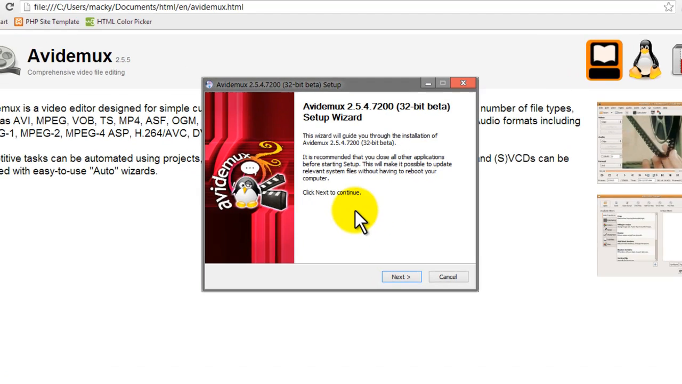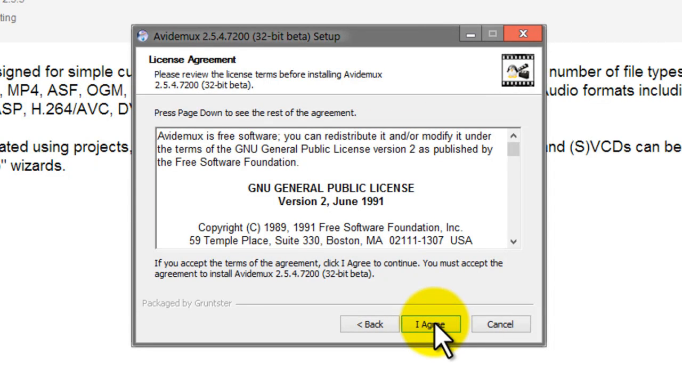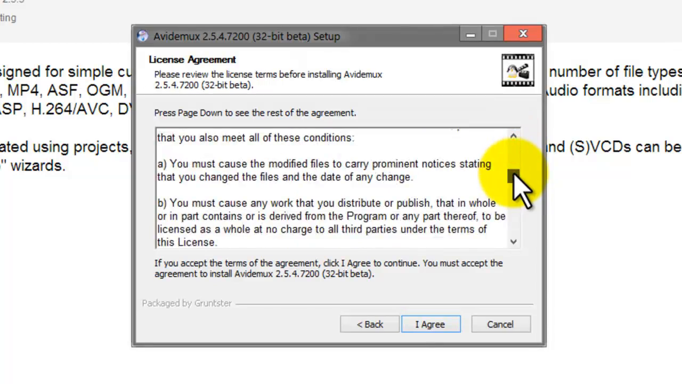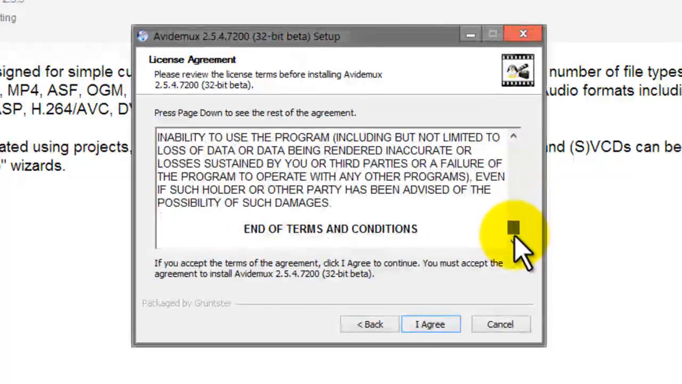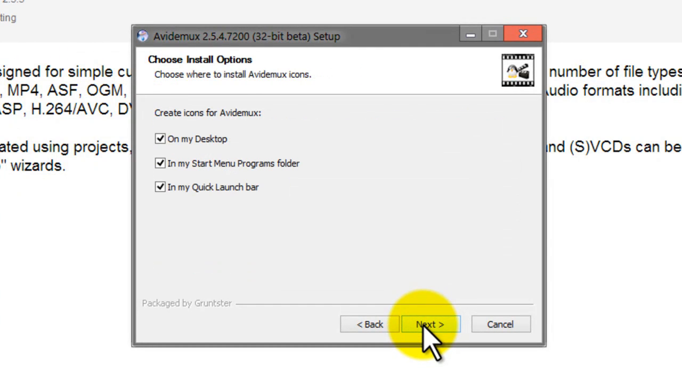Then you will see the window for the installation. Click next. This is the agreement information about the software. All you have to do is click agree. Don't have to change anything in here, so click next to set default.